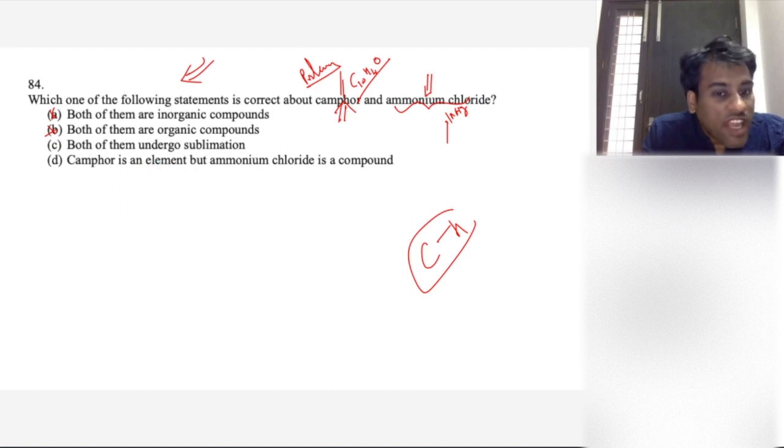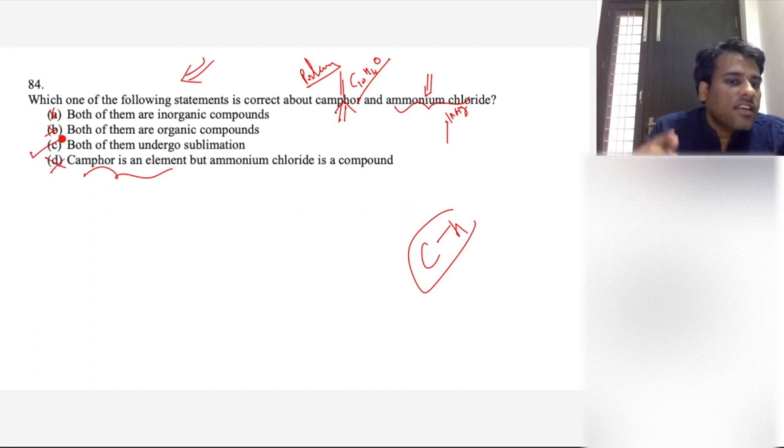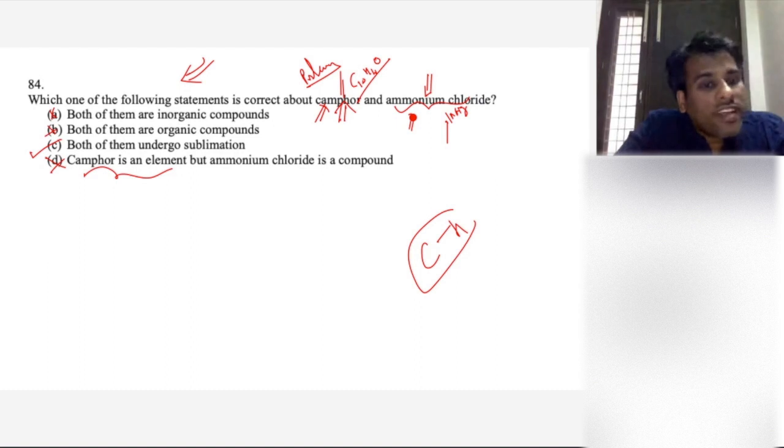Camphor is an element. Of course, camphor is not an element, right? Camphor is a compound. Wrong. So the answer is C. Is this clear? Both of them undergo sublimation. Most of the time you will know camphor, right? Ammonium chloride you might not know. So these things you need to revise. These things we'll take care of.